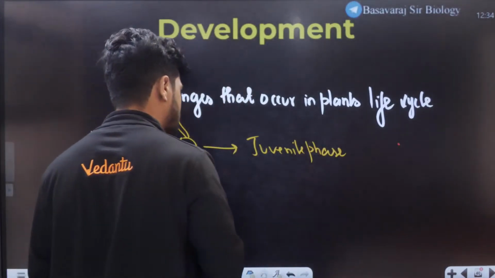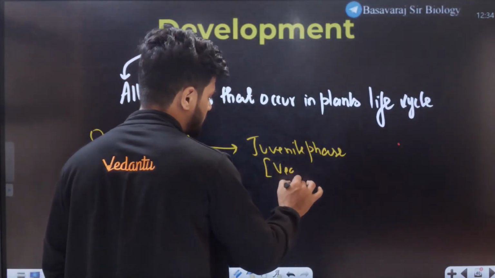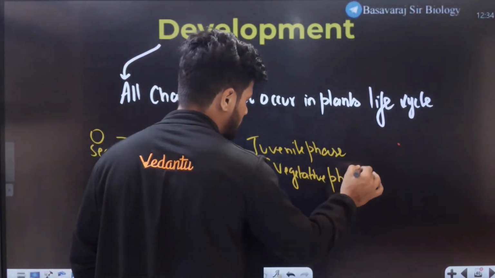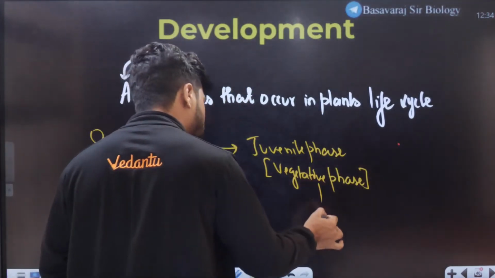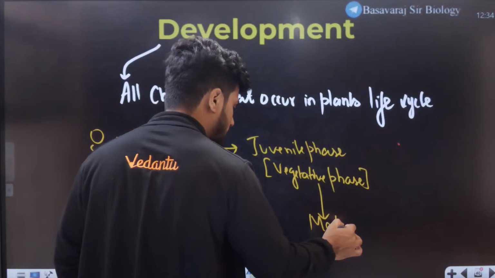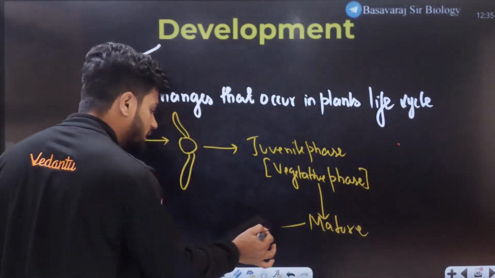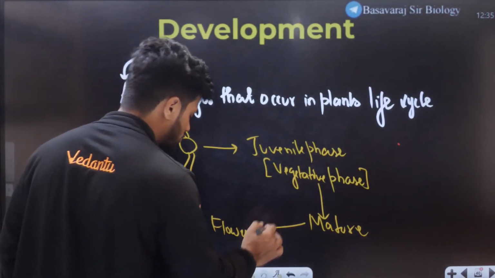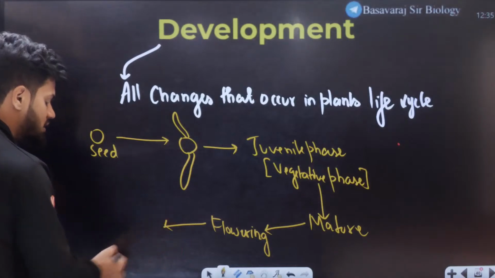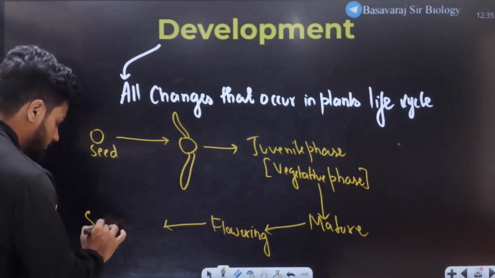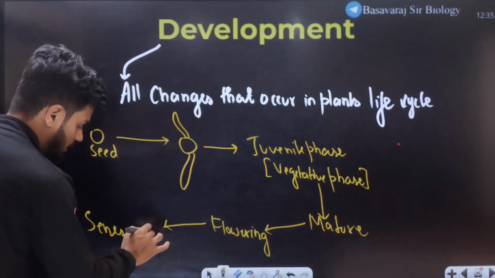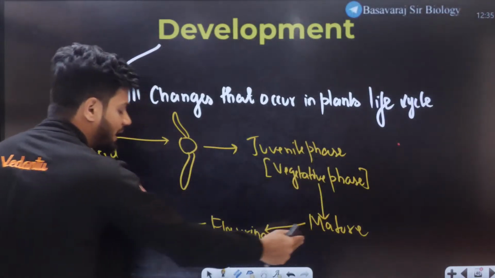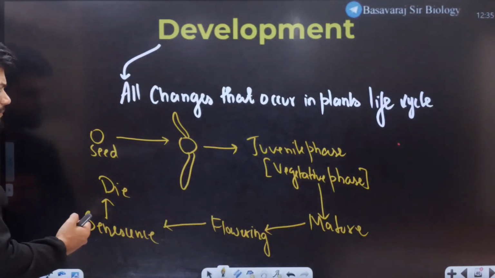This juvenile phase is called the vegetative phase. This vegetative phase will mature eventually. Then it will reach something called the flowering stage, where it will flower. Eventually the flowering stage will end and it will undergo senescence, and eventually the plant will die. This right here is the entire flowering plant life cycle.